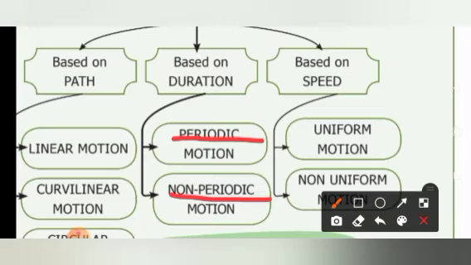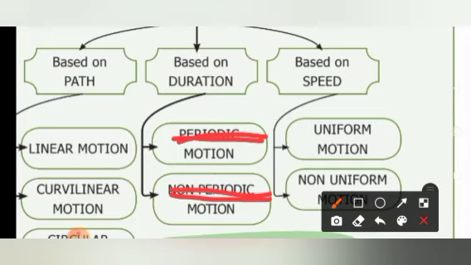If the motion repeats in equal intervals of time in a particular time period, then we call it periodic motion. Example, rotation and revolution of the earth and moon. And if the motion is not happening in equal intervals of time, then we call it non-periodic motion.